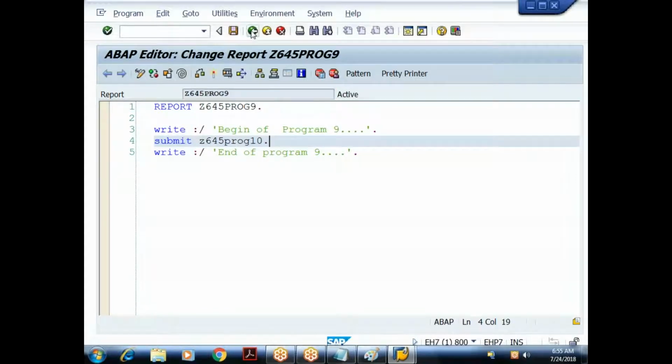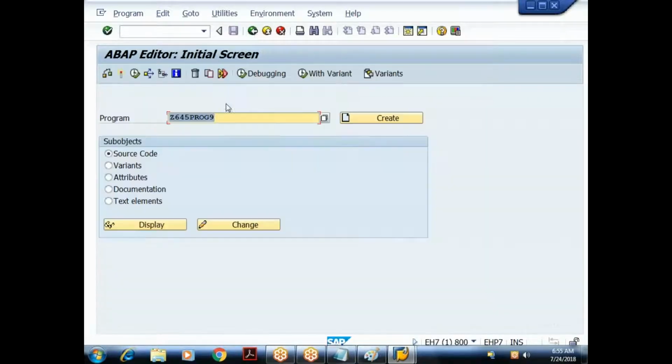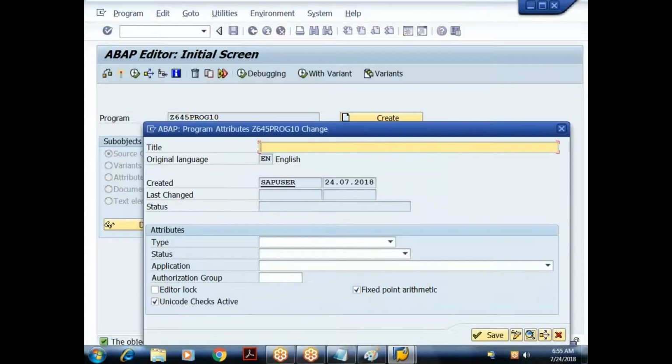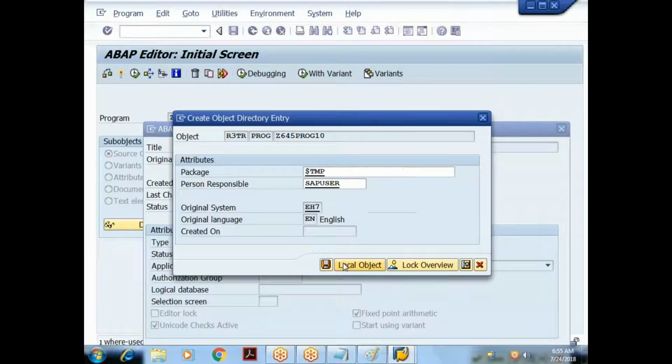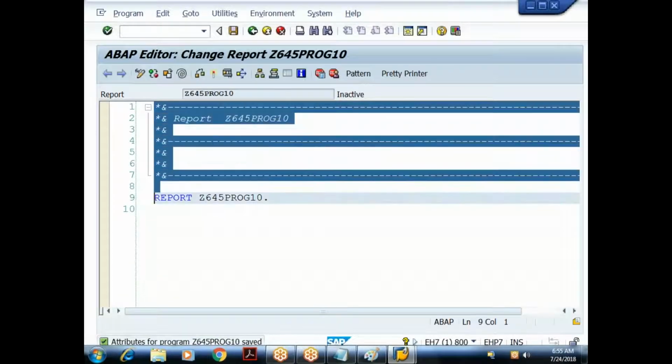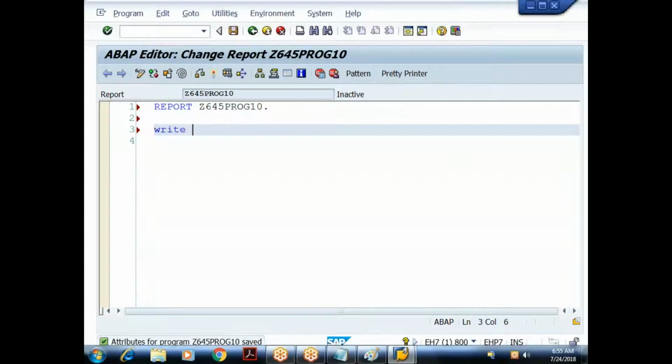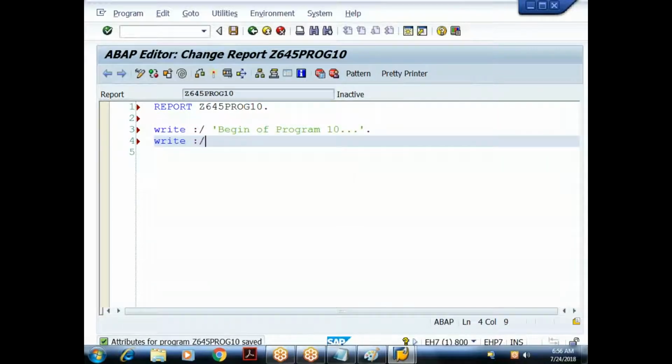So let me develop this program 10. I'll give the program name as Z645 program 10. Create, provide some title, let me give it as program 10. Type of program executable. I will save it in the local object. Done. Here I'll write begin of program 10, and here I'll write end of program 10.